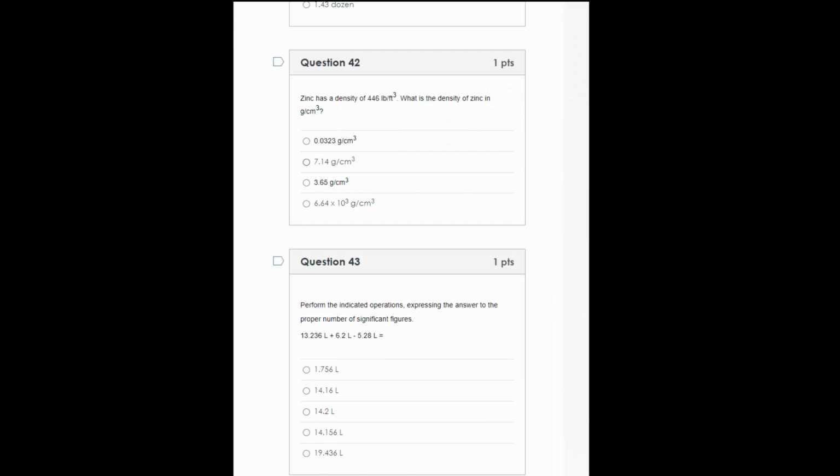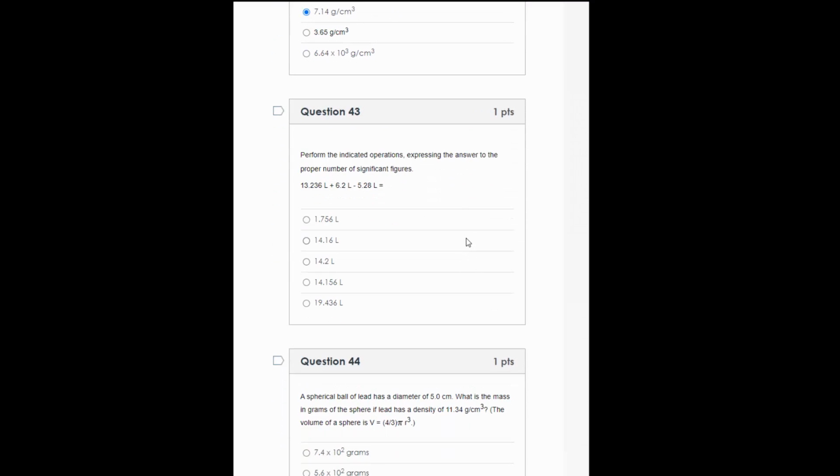7.14, close enough. Number 43, perform the indicated operations expressing the answer to the proper number of significant digits. So I have addition and I have subtraction. Go ahead and put this into your calculator. 13.236 plus 6.2 minus 5.28. I get 14.156. But the question specifically, we need to understand what the proper significant figures are.